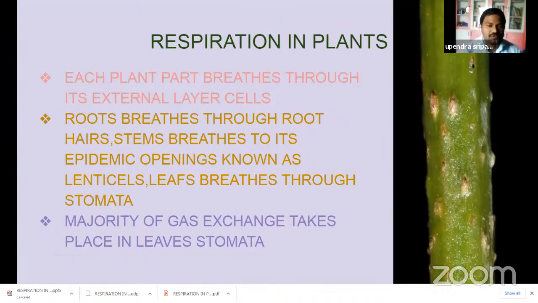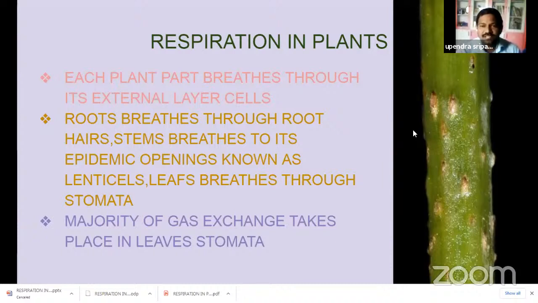Each plant part breathes through its external layer cells. Yes, roots breathe through root hairs. Stems breathe through epidermal openings known as lenticels. Leaves breathe through stomata. Here we confirm that there are different locations and different types of parts to respire in the plant. The roots respire by root hairs, and the stem respires by lenticels.